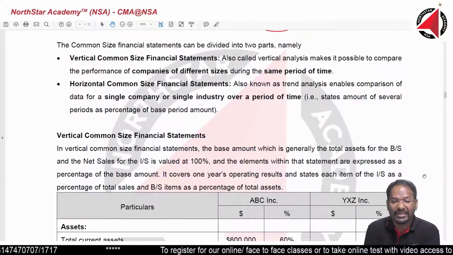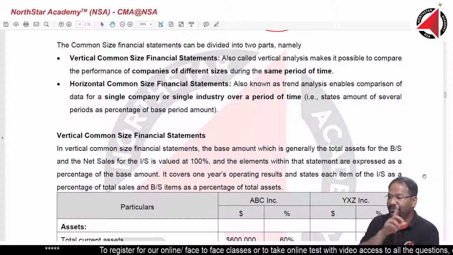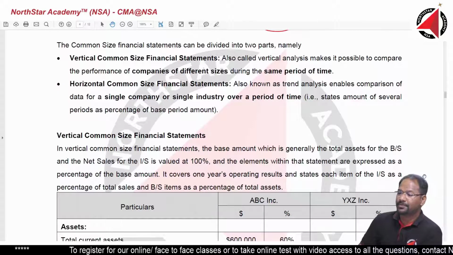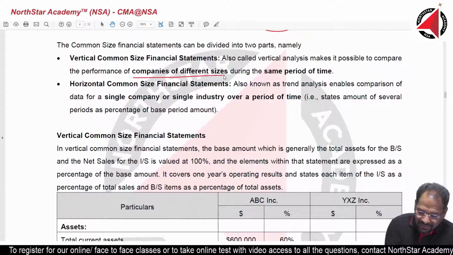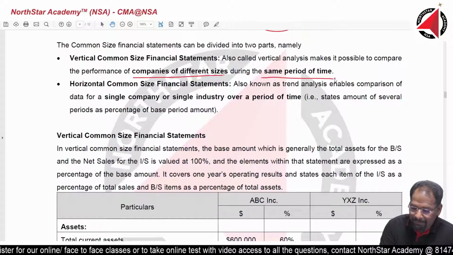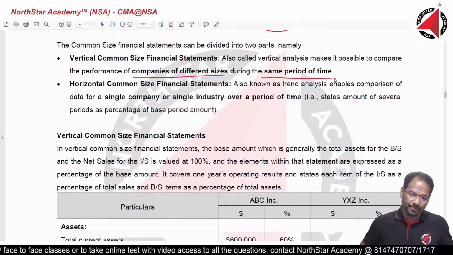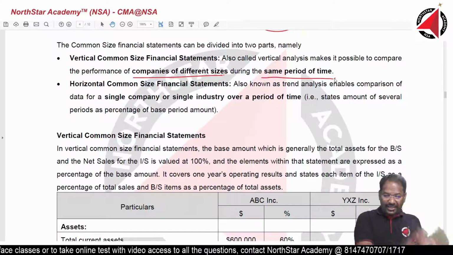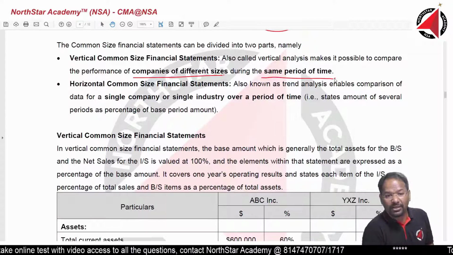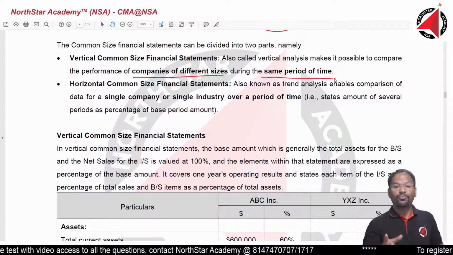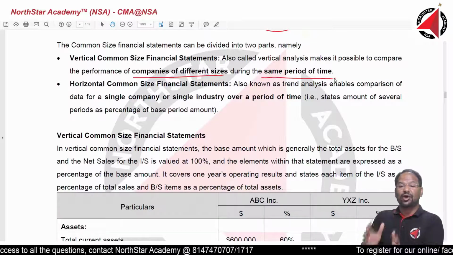performance of companies of different sizes during the same period of time. Very, very important word here, during. Companies of different sizes during the same period of time. These two words are very important here. Again, I will repeat, vertical, what is the objective? Comparison. Comparing the performance of what? Companies of different sizes during the same period of time.